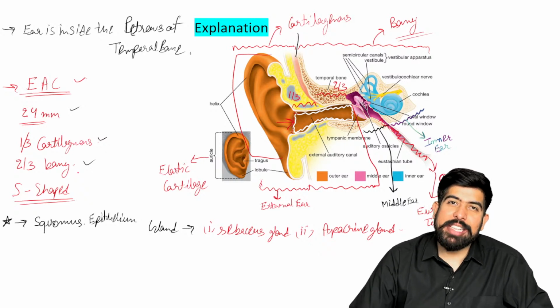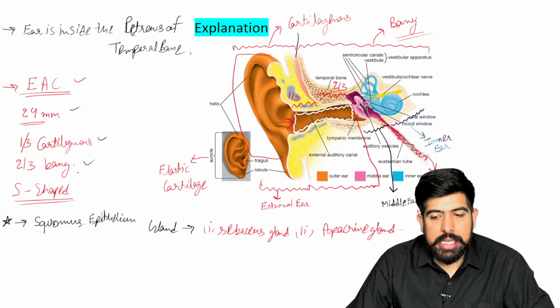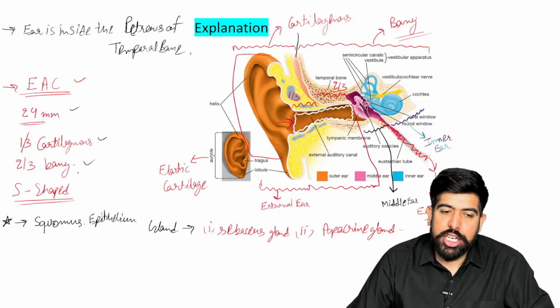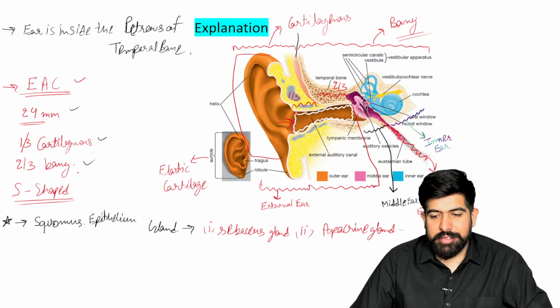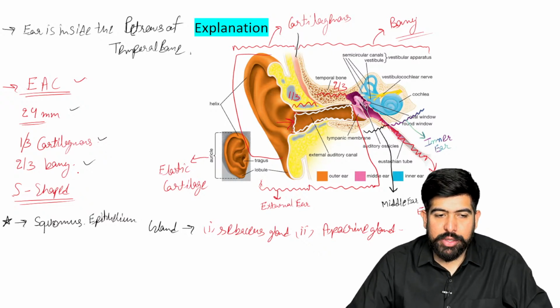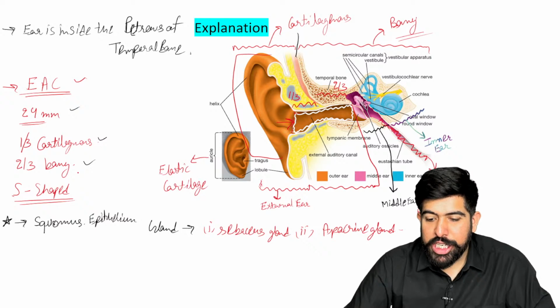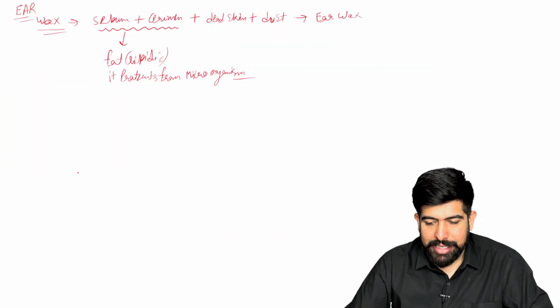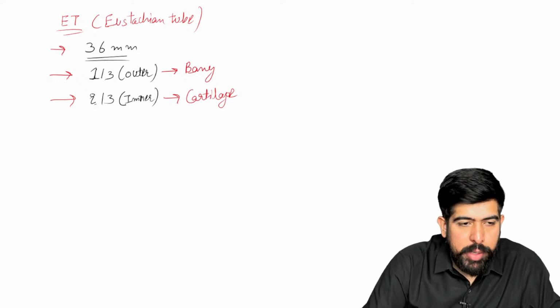All right, and please remember about the length. The 24 mm is the EAC and the 36 mm is the Eustachian tube. So don't confuse within it, right? I hope you are clear on that question. As I suddenly saw the comment on the screen, I thought I had to cover the Eustachian tube also. Very good. So please write it down. This is about the importance. Now, one more important point.